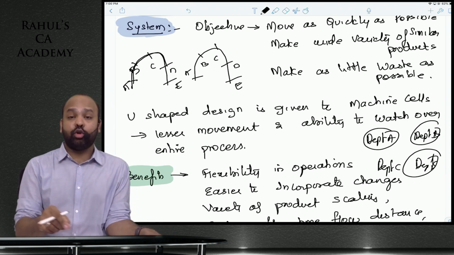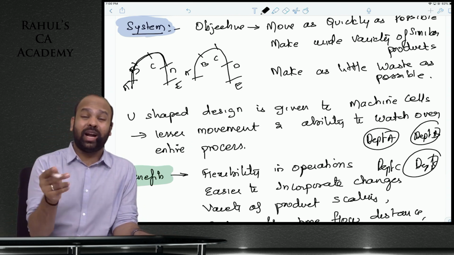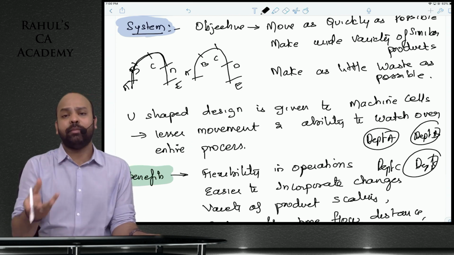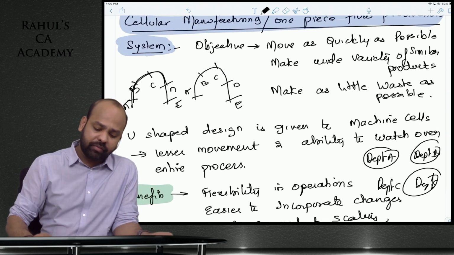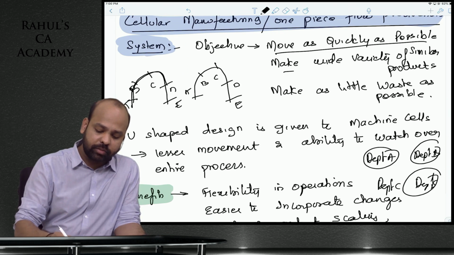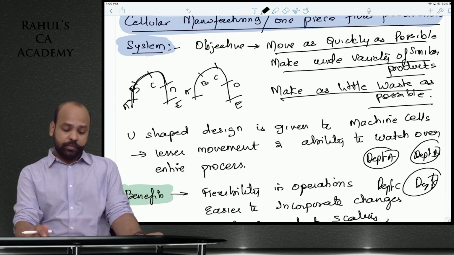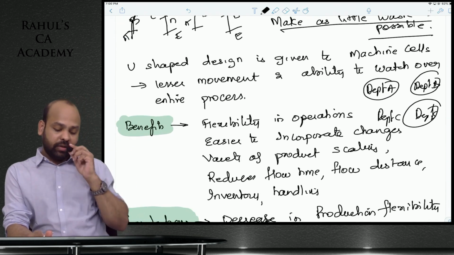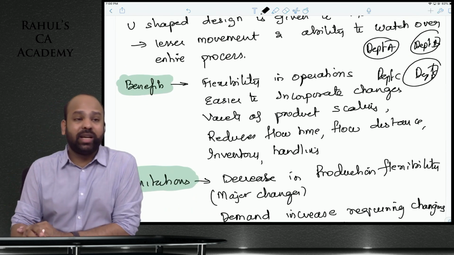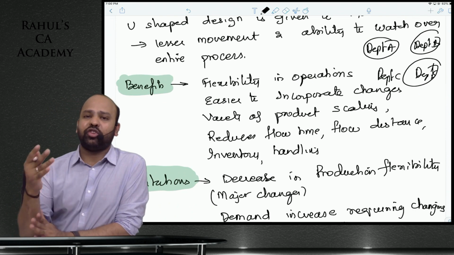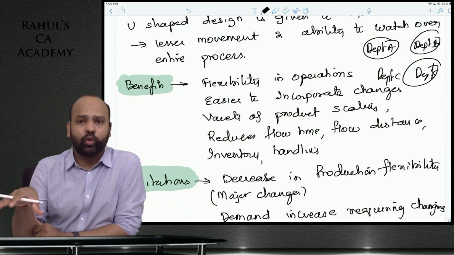Undoubtedly, these employees should be skilled because they should be trained to handle a multitude of machines. One of the key elements of just in time is cellular manufacturing. Move as quickly as possible, make a variety of similar products, make as little waste as possible. This U-shaped design is given. The benefit here is flexibility in operations. You can shift from one product line to the other product line quickly.